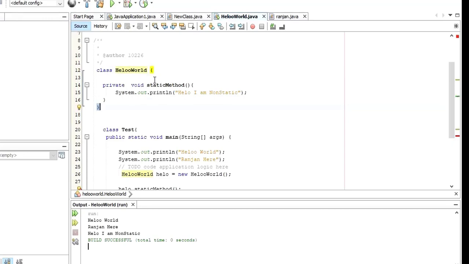If you wanted to access the method of this class in another class, because this is a class and that is another class, when the access specifier is private, it is not allowed. So let me go and run.